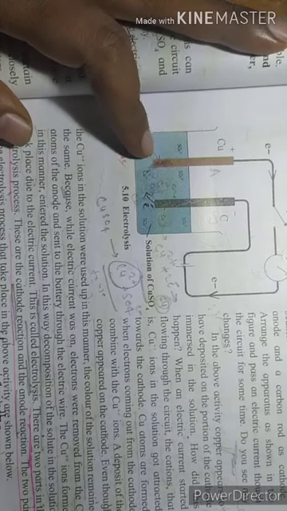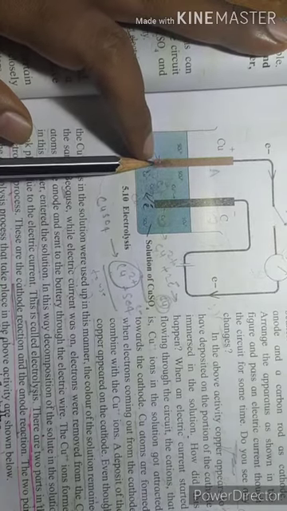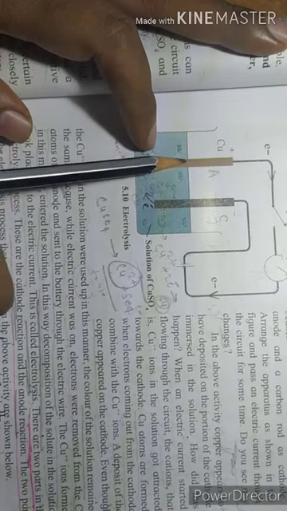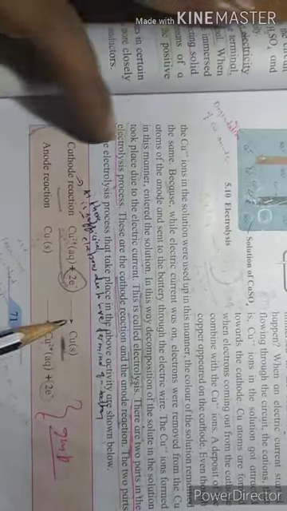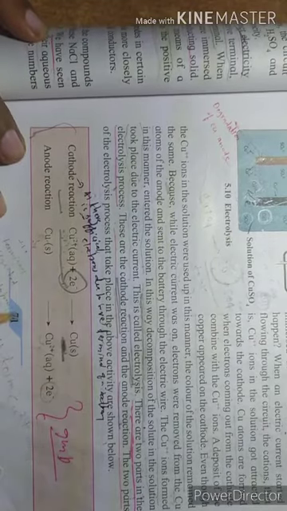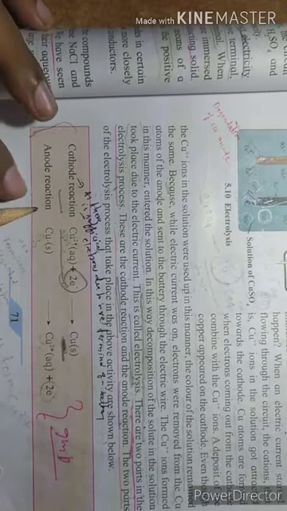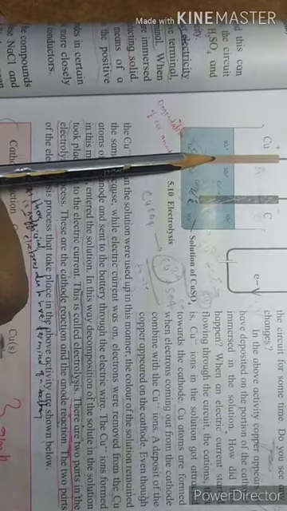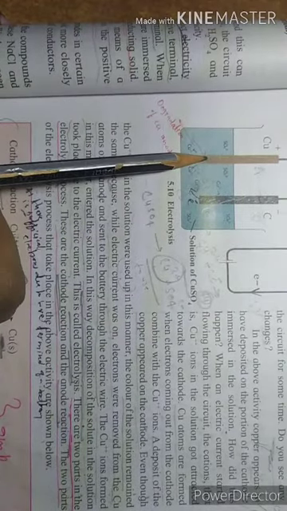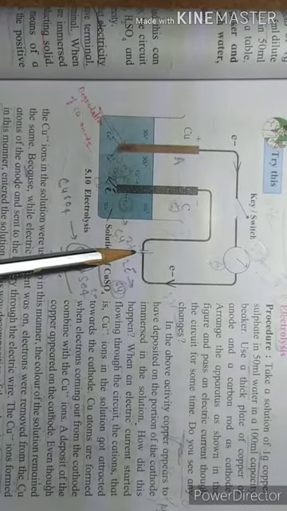you can see here copper. This anode is made up of copper. So from here electrons will be removed, and all the electrons were used by the positive terminal of the cell.